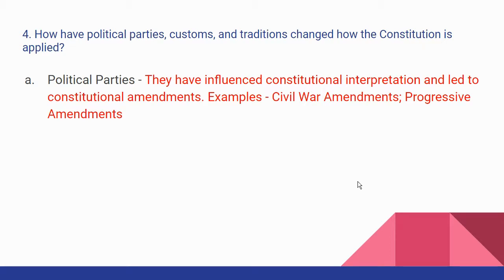The Civil War amendments. When the Civil War was being fought, and it was close to the end, and right after it was over, the Republican Party proposed the 13th Amendment, which freed the slaves, the 14th Amendment, which guaranteed former slaves citizenship, and the 15th Amendment, which gave former slaves the right to vote. So those amendments were passed, and they were proposed by the Republican Party.